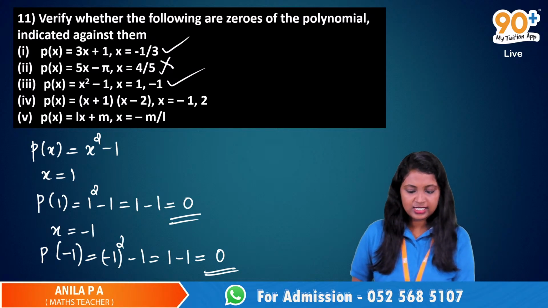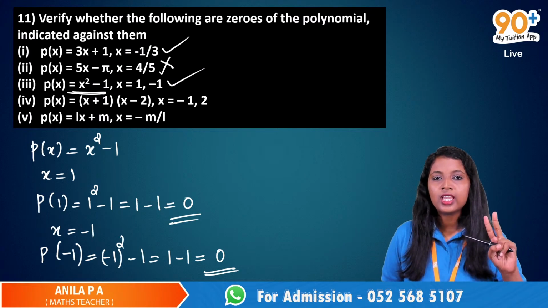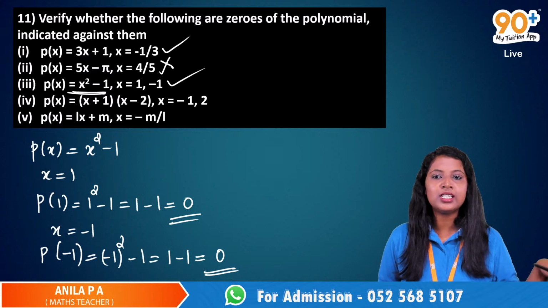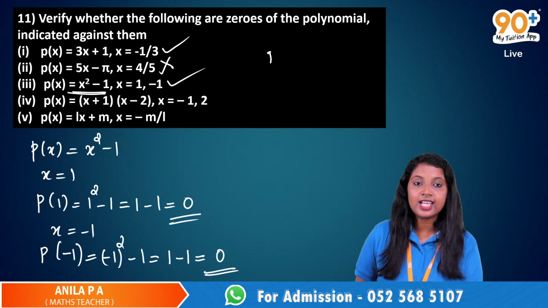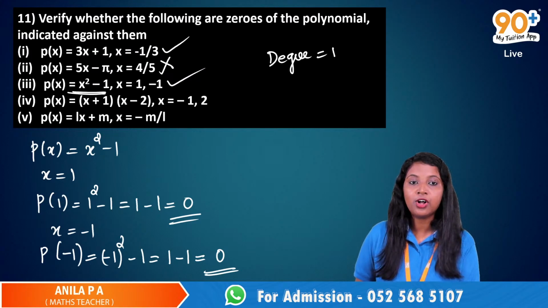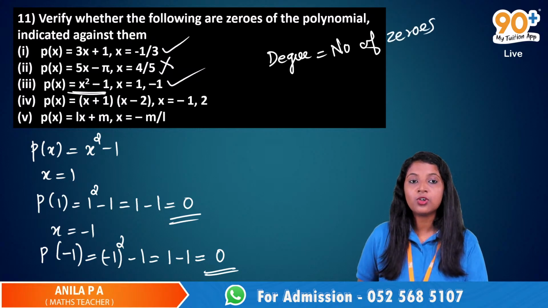And see, it is x square minus 1. The highest power is 2. Does the degree have something to do with the number of zeros? Yes. Degree is actually equal to the number of zeros. Okay, degree is equal to the number of zeros of the polynomial.